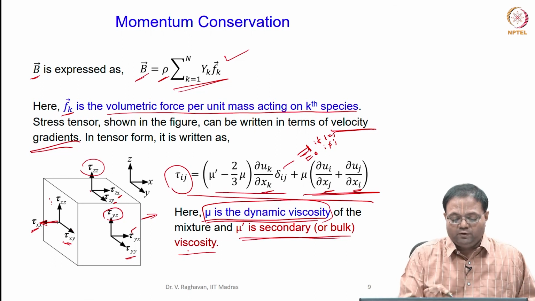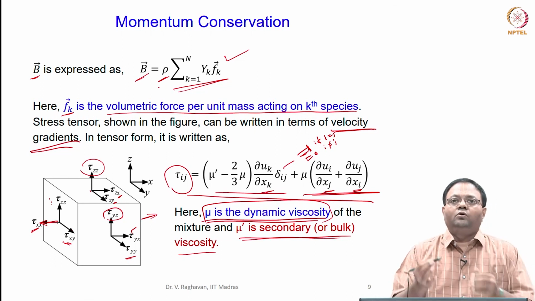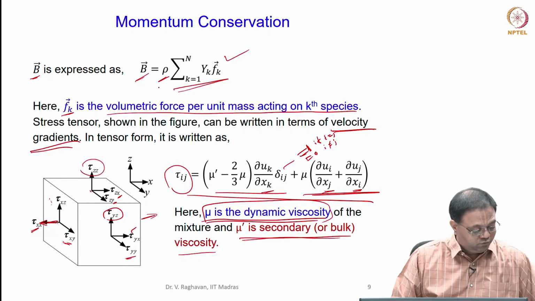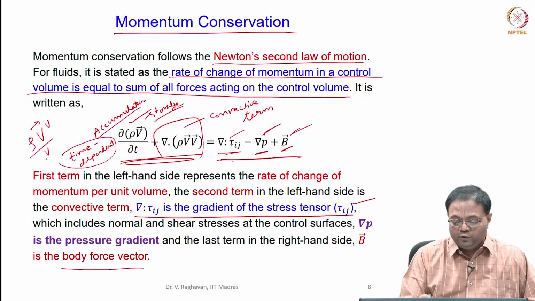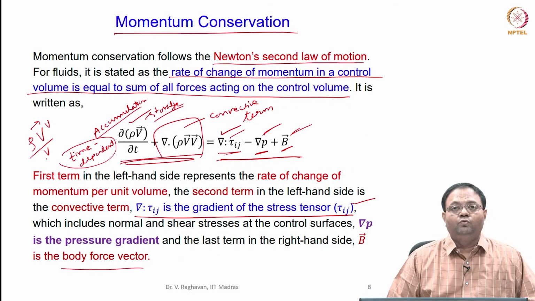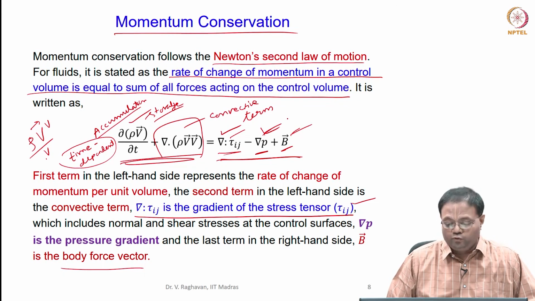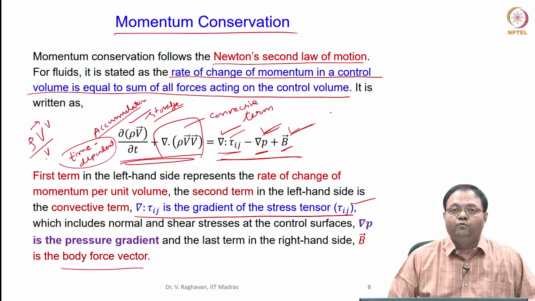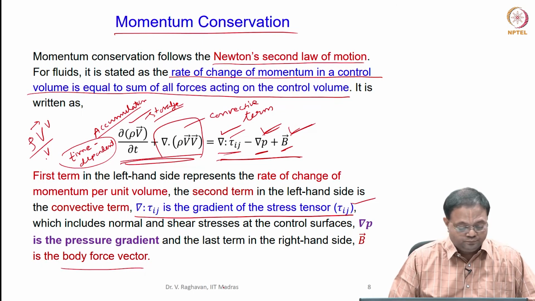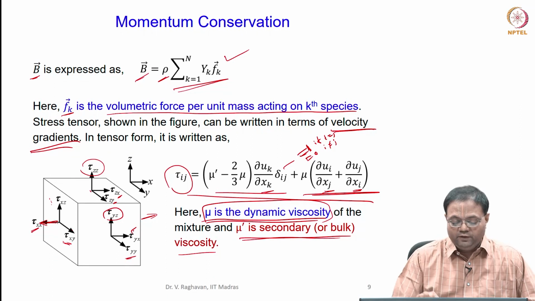So, once you know the viscous term and body force term, pressure is known. So, the entire equation can be formulated. So, this is the entire equation. The forces due to viscous effects, this is the pressure induced forces, pressure gradient, and the body force, volumetric, and this is the stress tensor here.